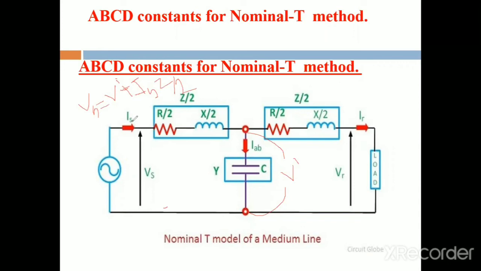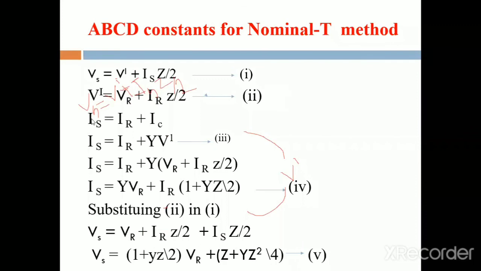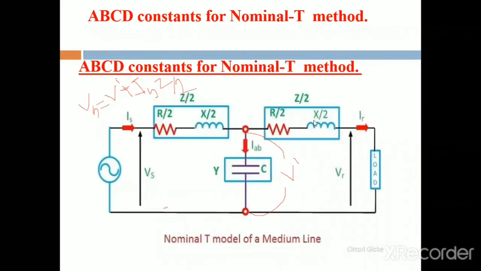Next, write down the equation for the sending end current, that is Is. At that node we apply KCL. What is the formula for that KCL? Is is equal to IR plus IC. Then, what is the entering current? The entering current is Is.